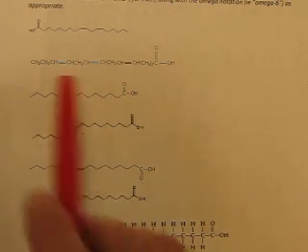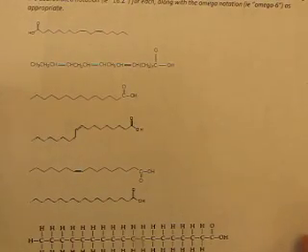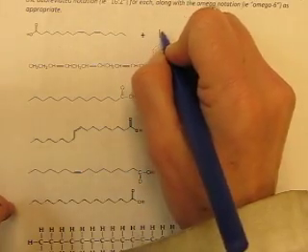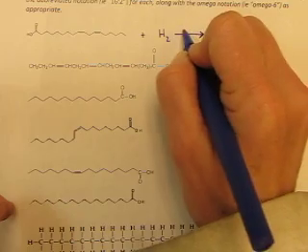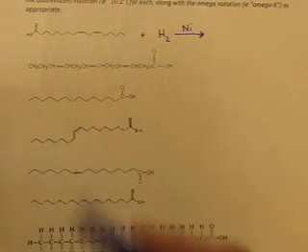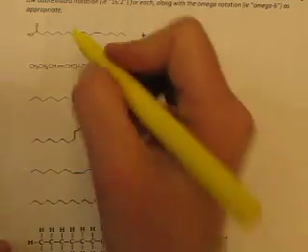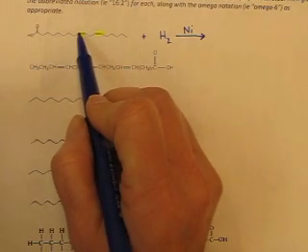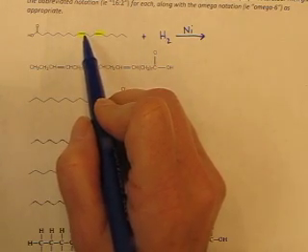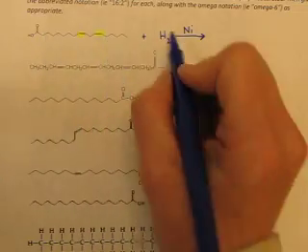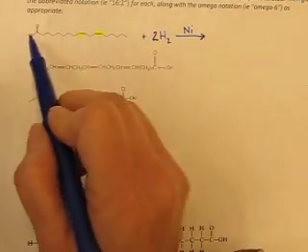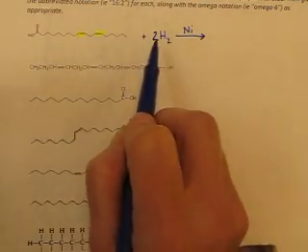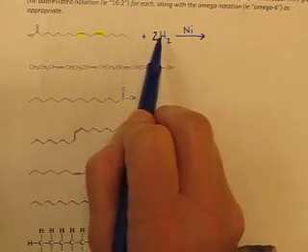Take a look at this fatty acid right here, then we'll do that example first. If we want to hydrogenate it, we would react it with H2. You know you need a catalyst, maybe it'll be nickel. That reaction type is hydrogenation. Why can it do that? Because it has two carbon-carbon double bonds. Every carbon-carbon double bond needs a molecule of H2. So if I have one molecule of fatty acid, I need 2 molecules of hydrogen. If I have a mole of this, I need 2 moles of this. We don't need to worry about that exact language, but I do want you to see that if I have more of these double bonds, I need more hydrogen.